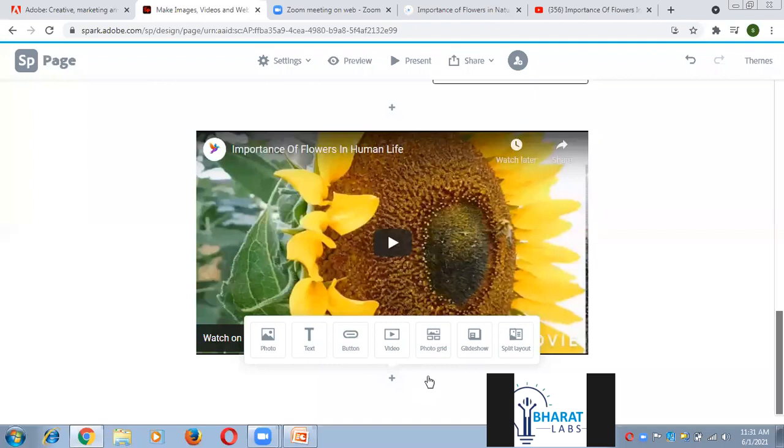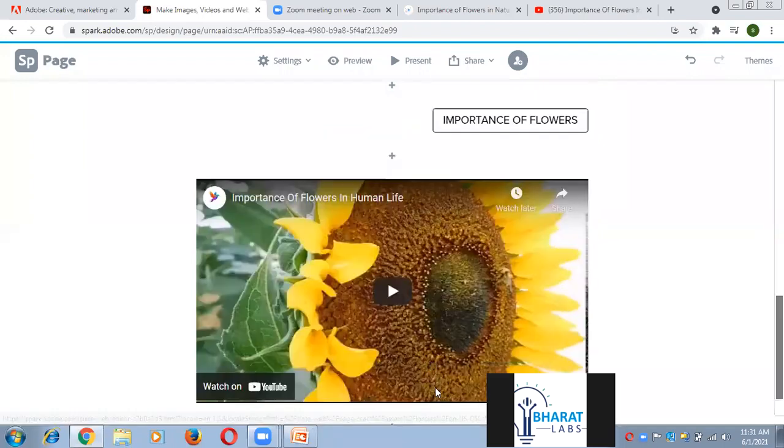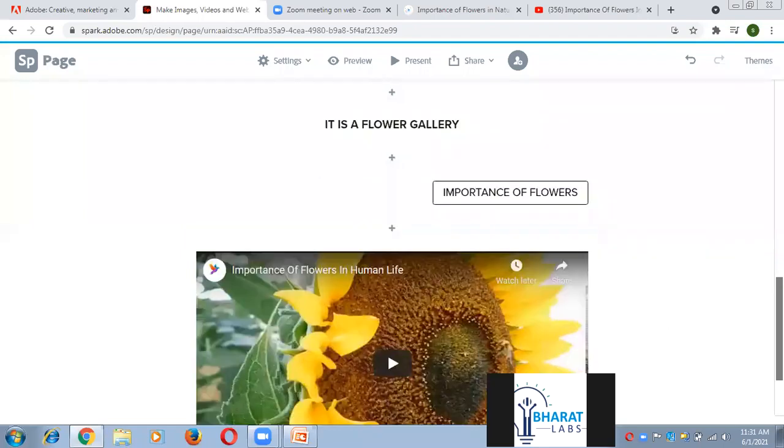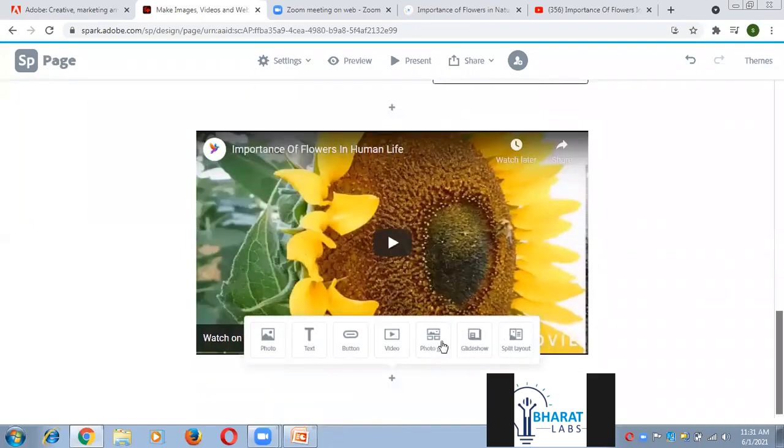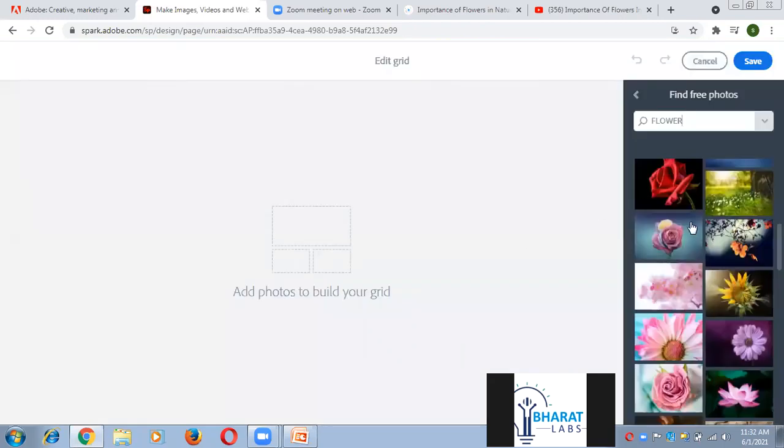Now we will move on to the next, that is PhotoGrid. Now PhotoGrid is a very simple feature. If I want to add some photos regarding our flower gallery, so I can just use it, just clicking on it, and now you can insert various flower images by the help of tagline fabulous 5, fabulous 10, fabulous 32.